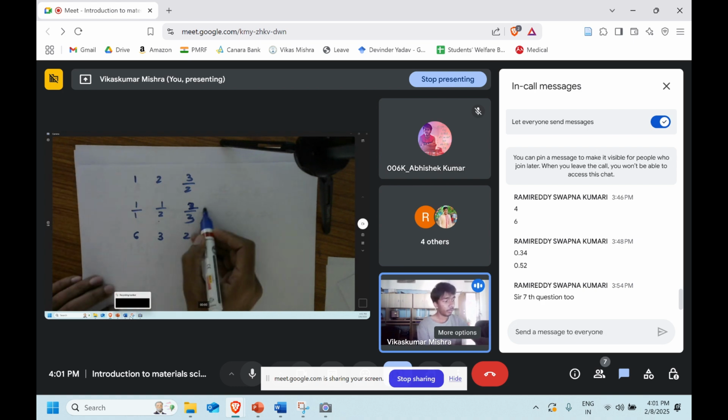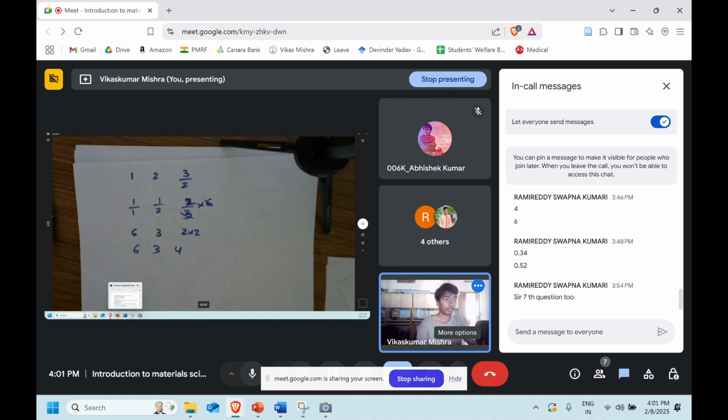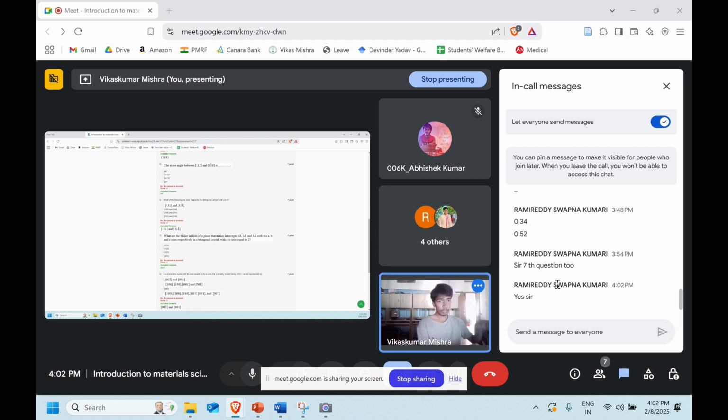Now it will be multiplied with 6, so it will cancel. So 6, 3 and 4 is the right answer. Let's see the answer. Yeah, it's 6, 3 and 4. Option A is the right answer over here. Okay, so is it clear, this one? All we did is, yeah, that's great.